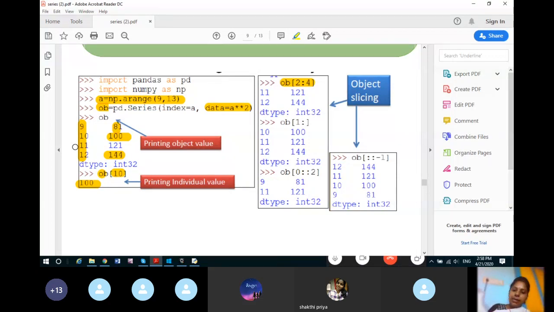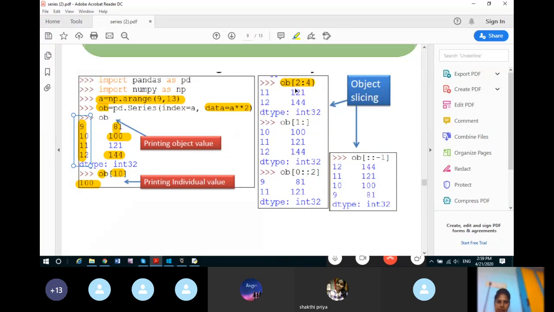So यहाँ पर देखो, we have used the start value of this slicing, उसमें 2 लिखा है. So starting from index 0, कहाँ पर आएगा 2? 0, 1 and 2. So 11 पर आ जाएगा. So we are pointing to 11. Now it will go up to 4 minus 1, that is 3. So 2 to 3. So 11, 12 indexes and its corresponding values 121, 144 will be taken. I think you understood what this slicing means.